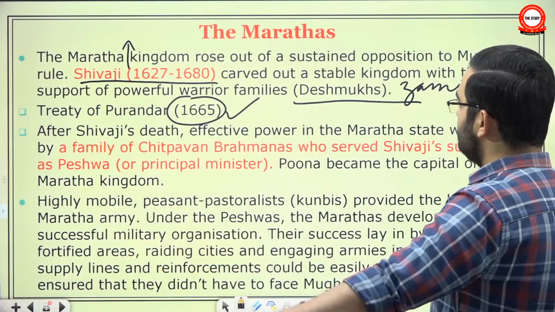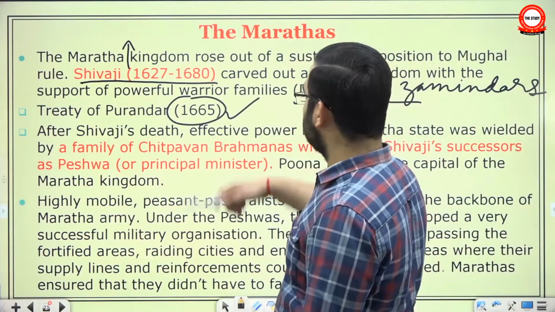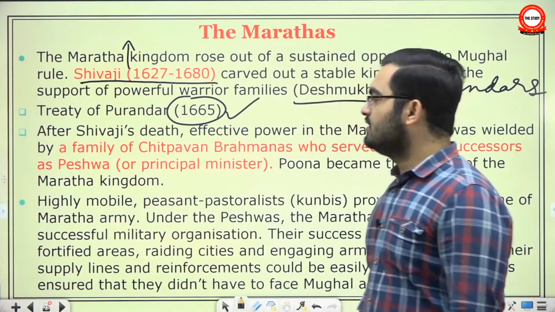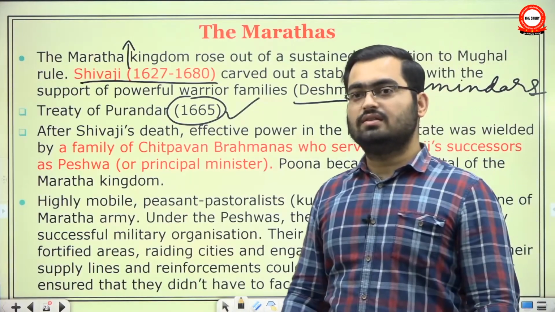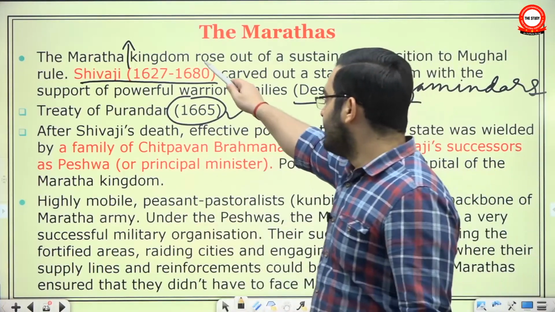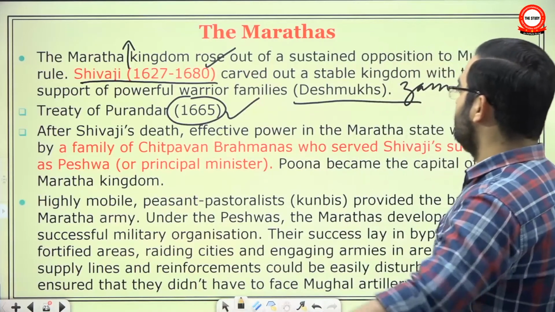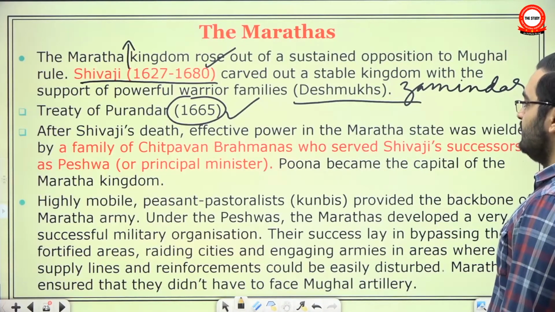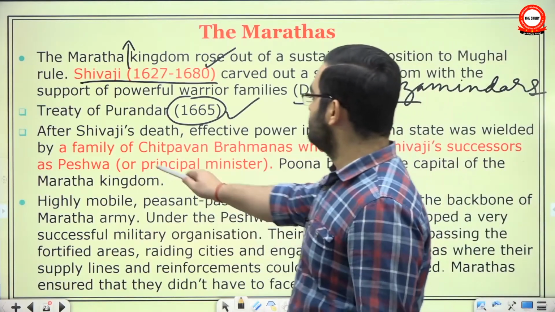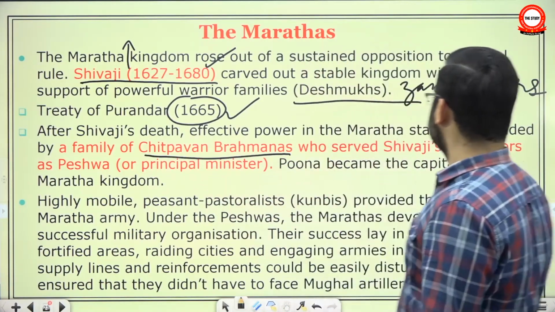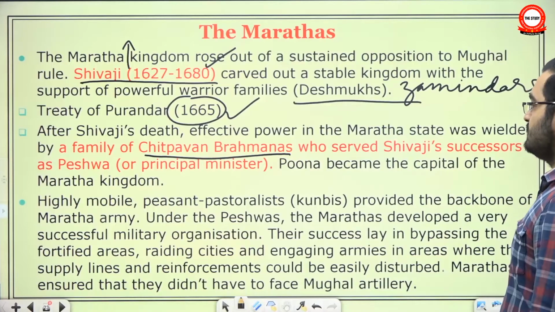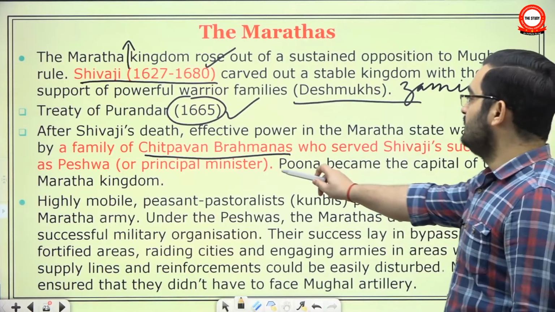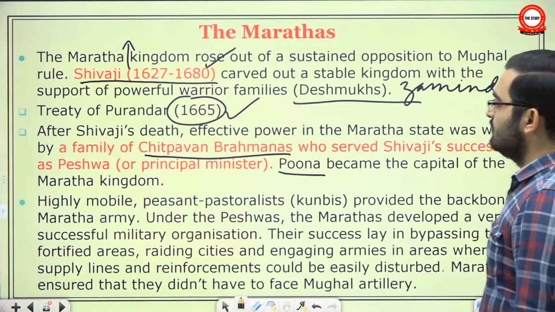After Shivaji came back from Agra, he crowned himself, and then after a while in 1680 he died. After his death, effective power in the Maratha state was wielded by a family of Chitpavan Brahmins who served Shivaji's successors as Peshwa. Pune became the capital of the Maratha kingdom.